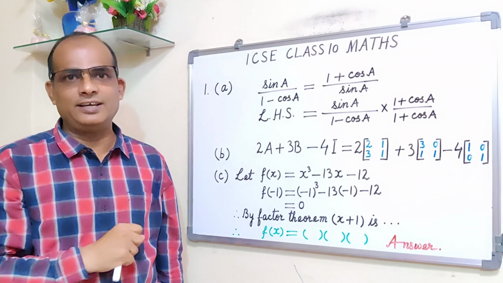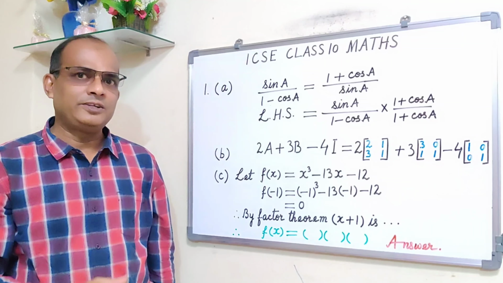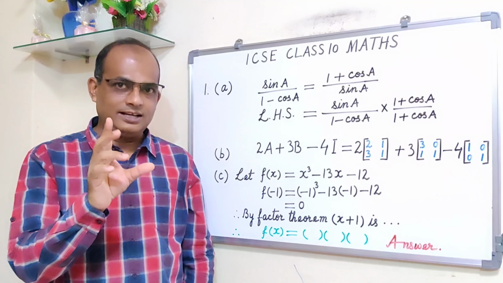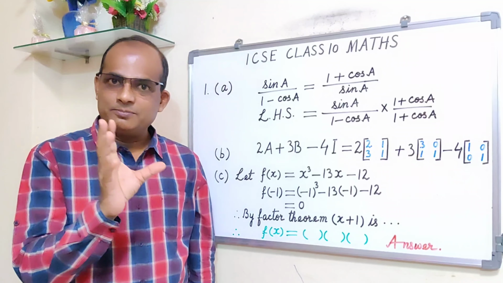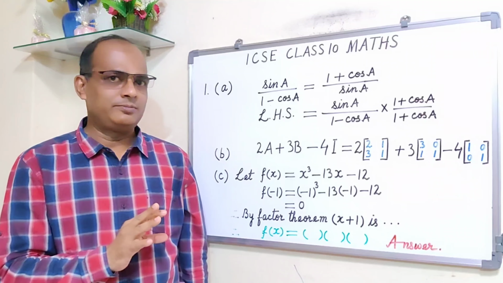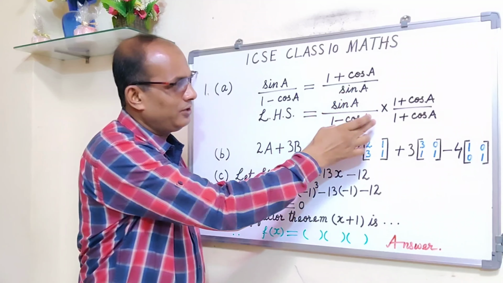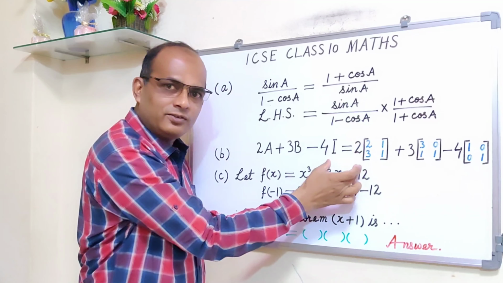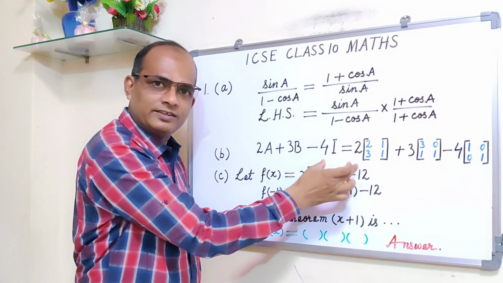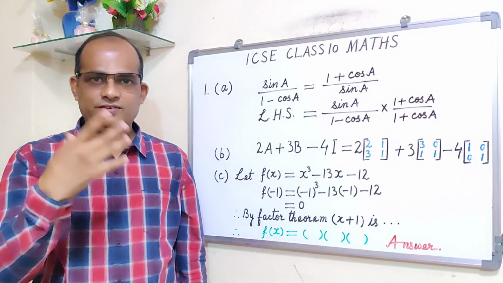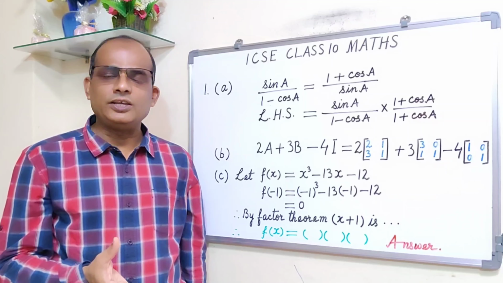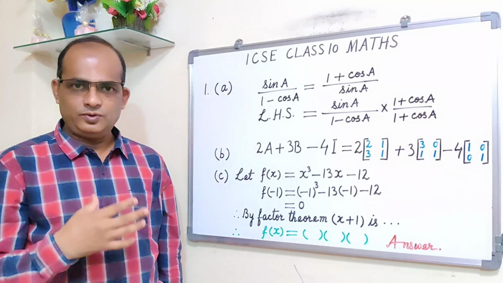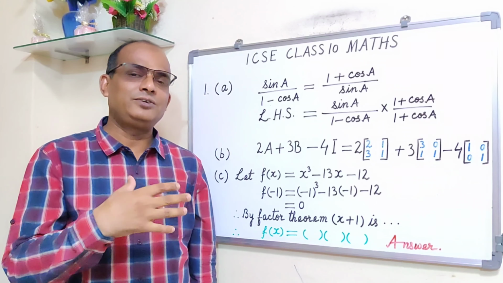You are given marks for that identity. Using identity 1 minus cos square is equal to sin square, for that you get 1 mark for using that identity. So 1 minus cos square A is equal to sin square A. Please show once, write down sin square A, and then in the next step you cancel. Directly don't cancel sin and directly write down, because the question is very easy. It's okay, you have studied, you have the knowledge, but that does not mean that you skip the steps.